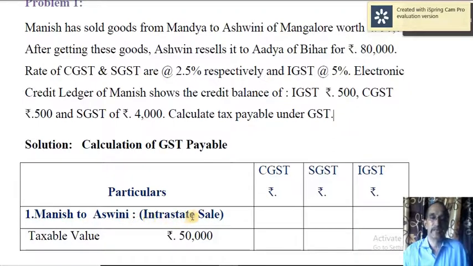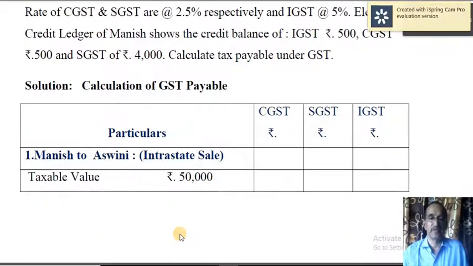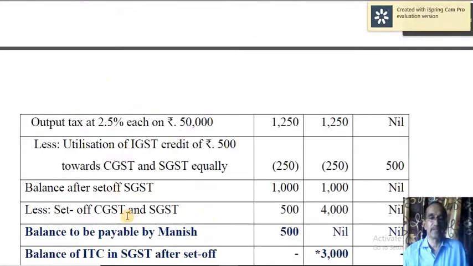Already I told you that is intra-state sale. Therefore here CGST and SGST are applicable at the rate of 2.5%. So the value of taxable supply is 50,000. On 50,000 you need to calculate 2.5% each. So that comes to 1,250 and 1,250.